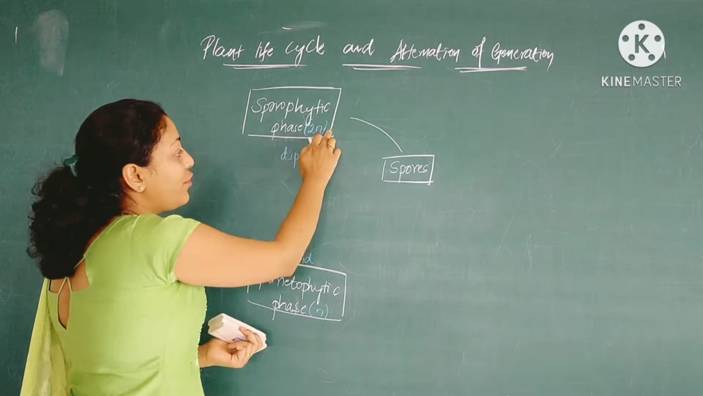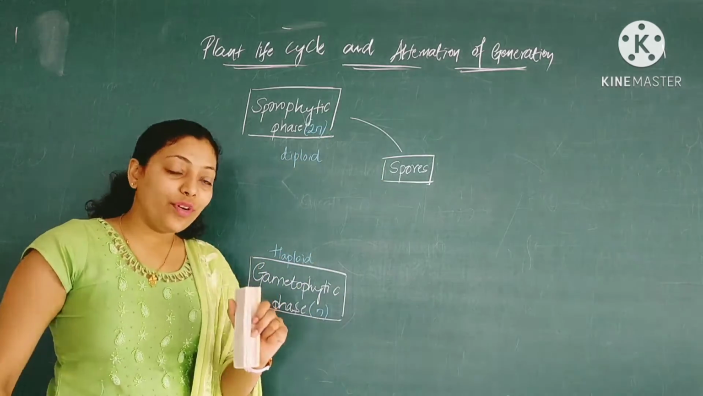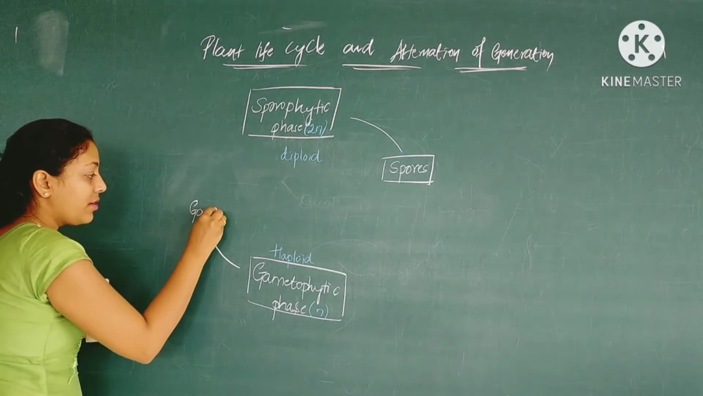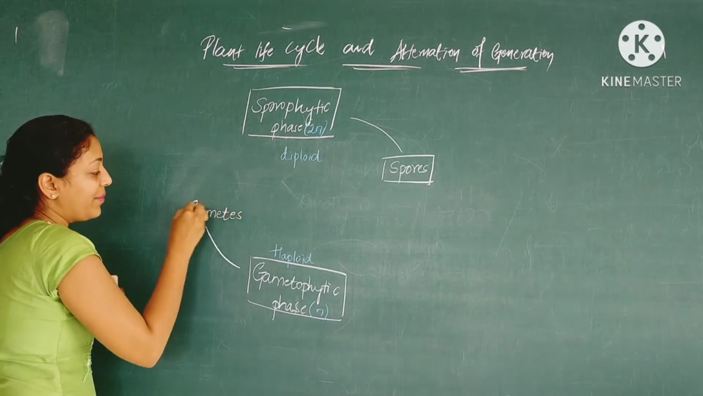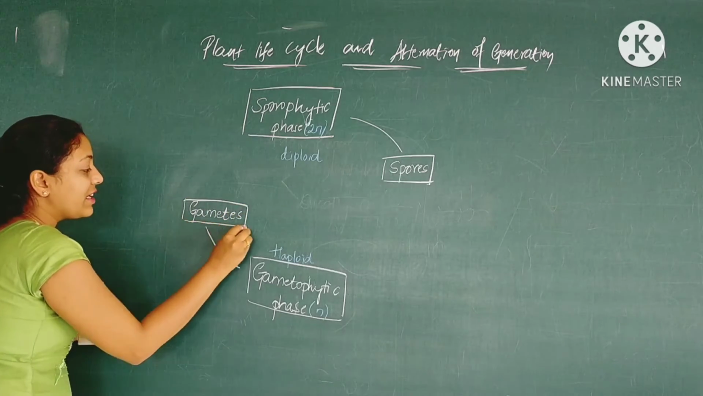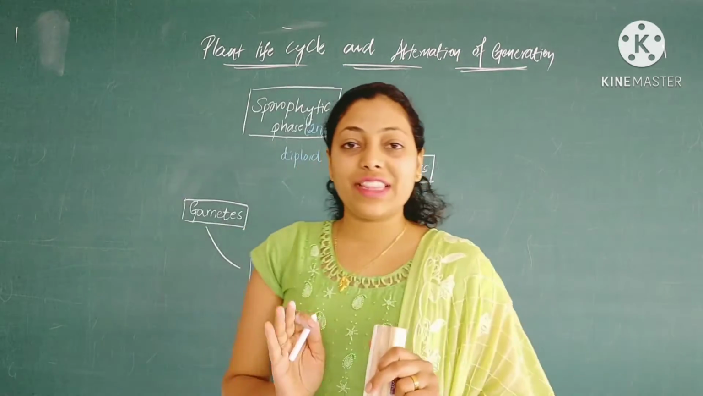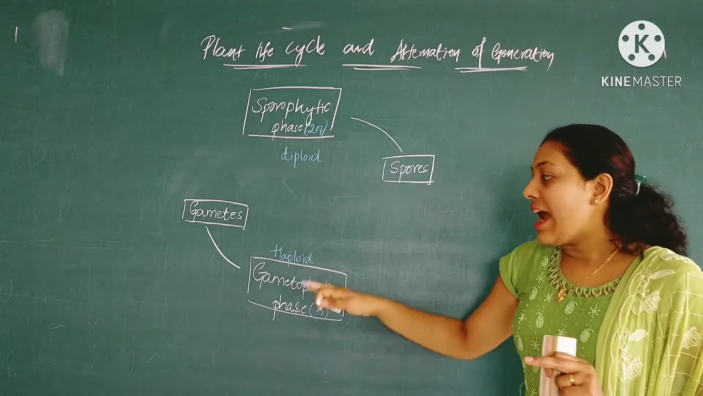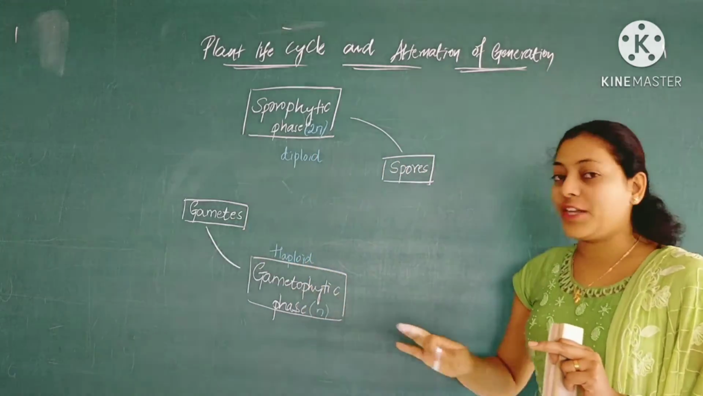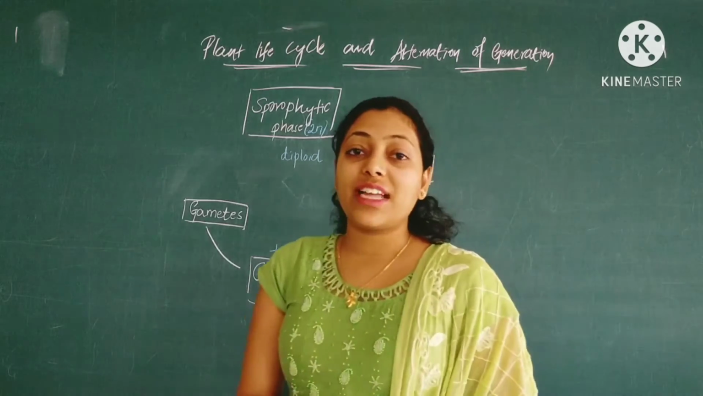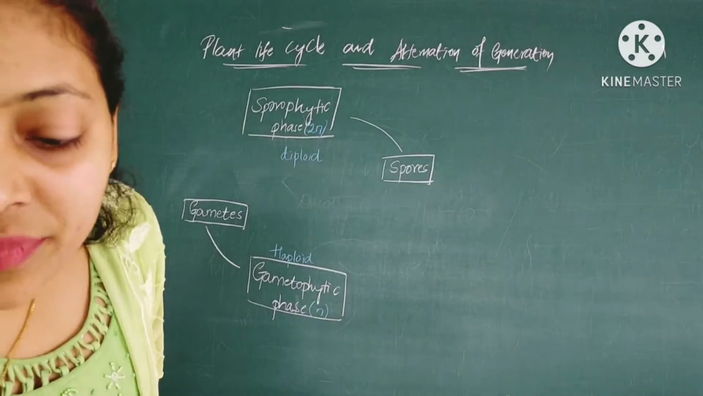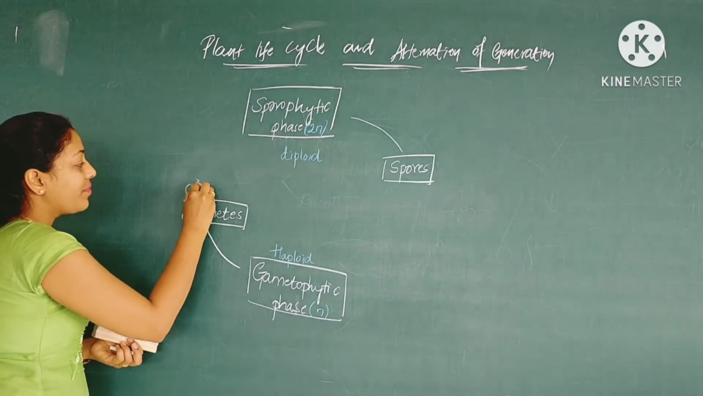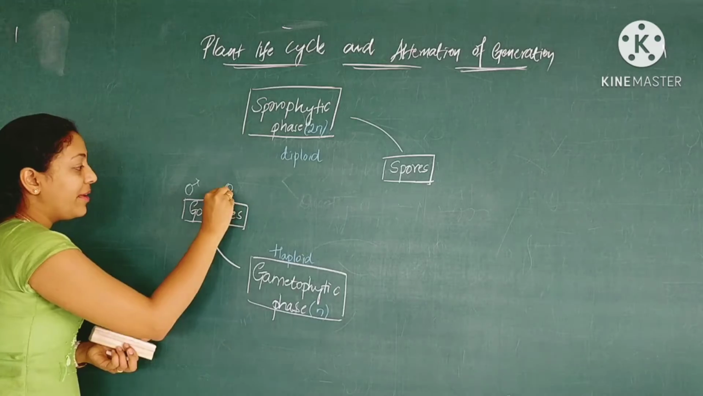So the sporophytic phase produces spores, and the gametophytic phase produces gametes. Is it clear? You get spores from the sporophytic phase and gametes from the gametophytic phase. You know that gametes are of two types, male and female gametes.